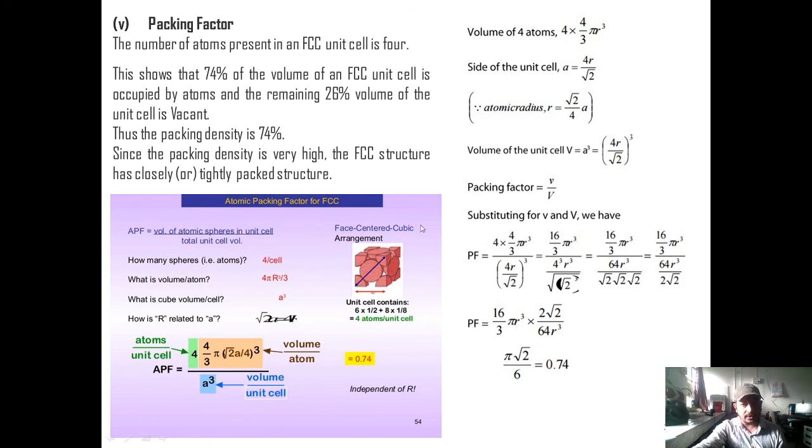Now the atomic packing factor: you put the value of the atomic radius found in the previous slide in the formula of the atomic packing factor. So you will get 4 into 4/3 pi times root 2 a by 4 cubed, divided by a cubed. Simplifying this, you will get the packing factor of the FCC structure, that is 0.74. So 74% of the volume of the FCC unit cell is occupied by the atoms, and the remaining 26% of the volume is vacant. Thus the packing density of the FCC structure is 74%.